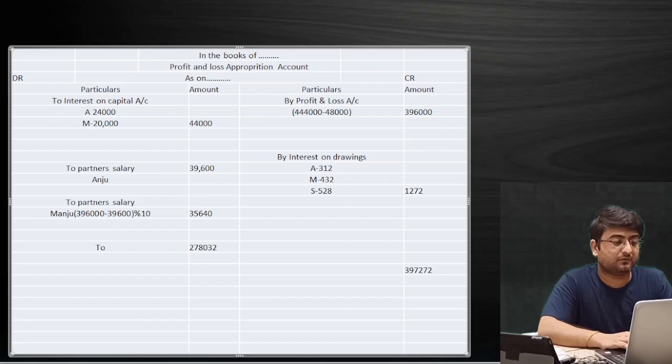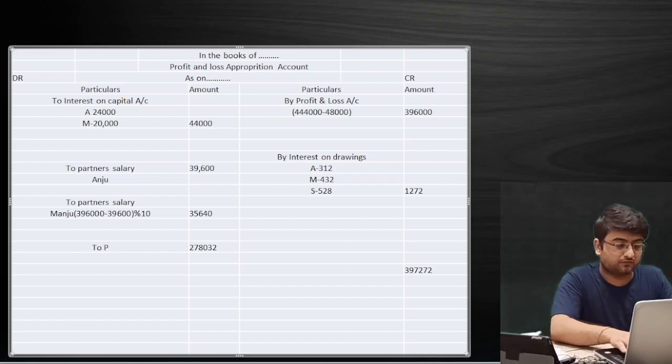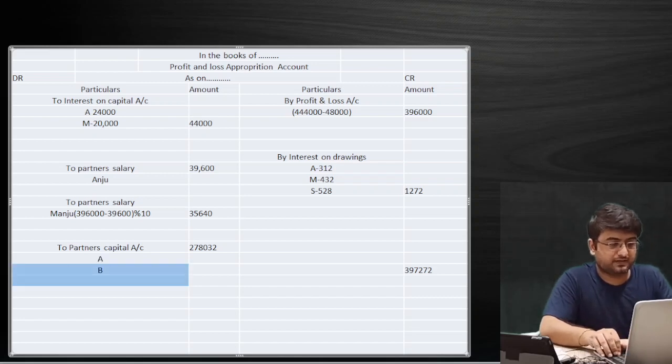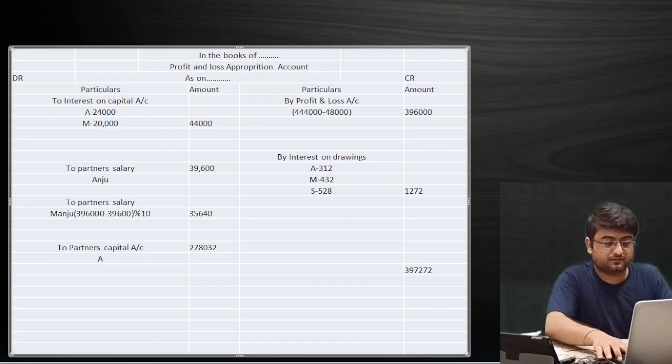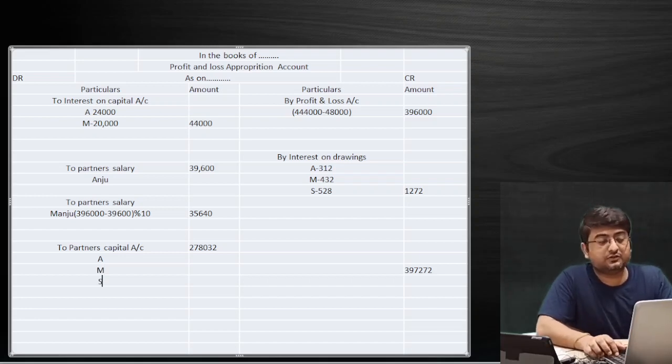The ratios are 2/4, 1/4 and 1/4. We'll write two partners' capital accounts. We'll get A, B and C, and just post the amount that will go to Anju, that will go to Manju, and that will go to Sanjay. So for Anju we have 2/4, for Manju we have 1/4, for Sanjay we have 1/4. So post the amount. Do it fast.